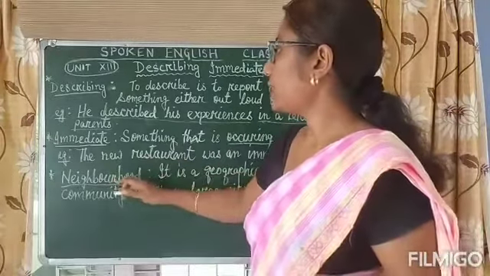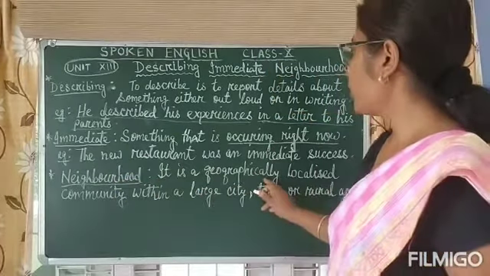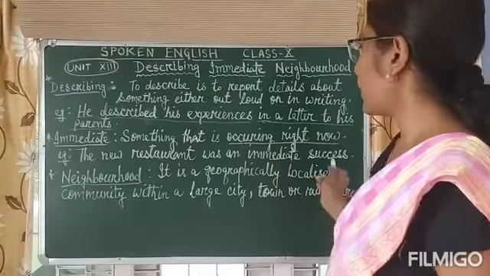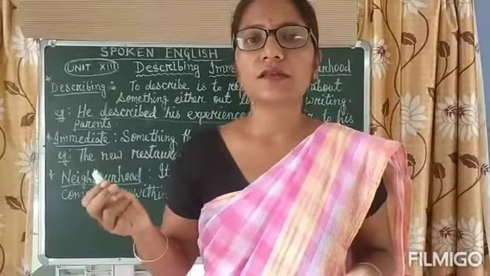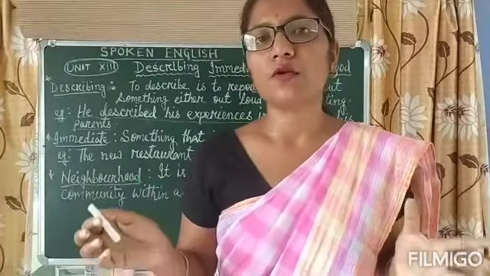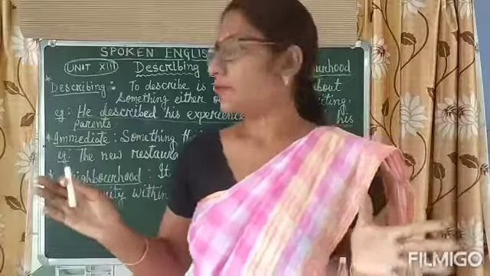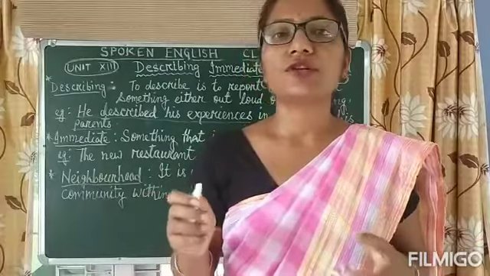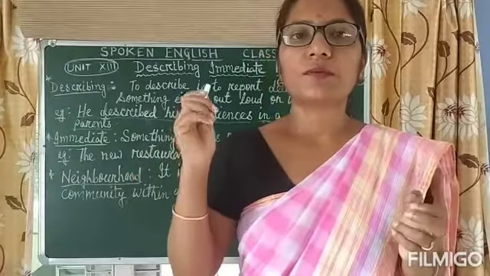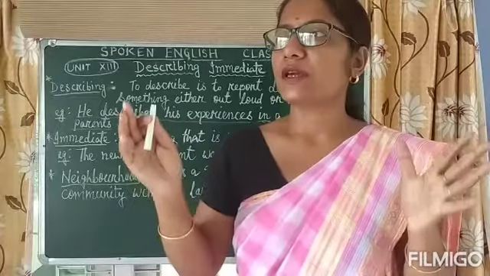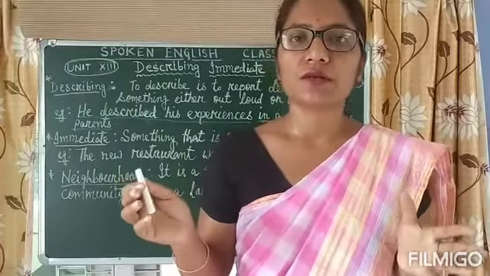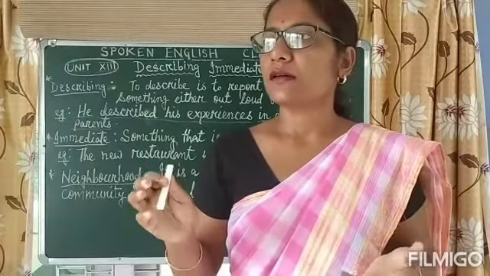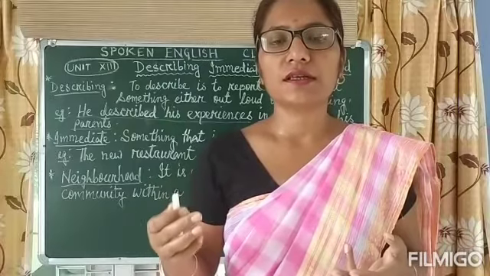Next is neighborhood. Neighborhood means what? It is a geographically localized community within a large city, town or rural area. Whenever we say the word geography, we open our mind to the map. In the map we can find different countries all over the world. We can search for the towns, cities, capitals.